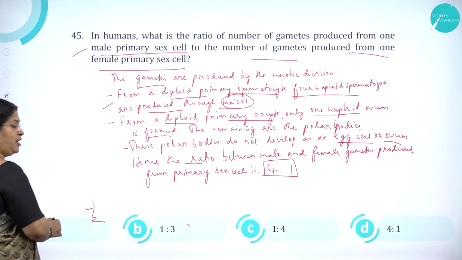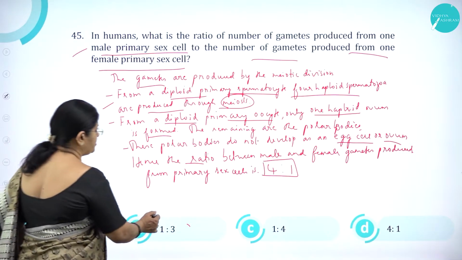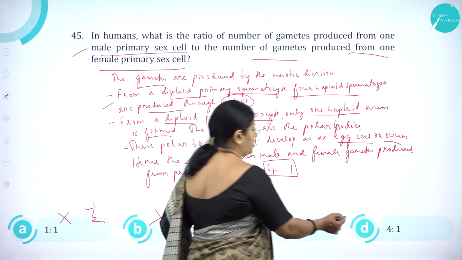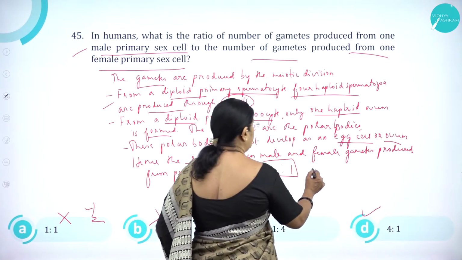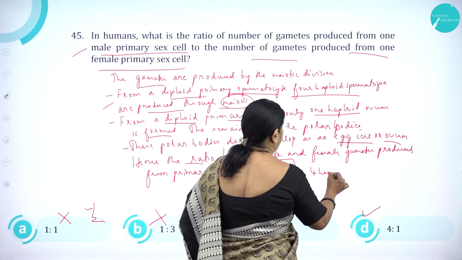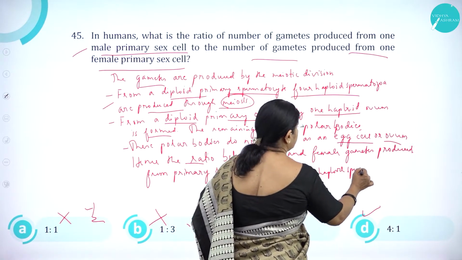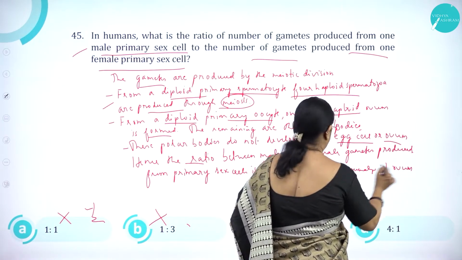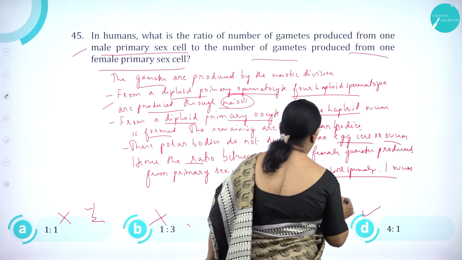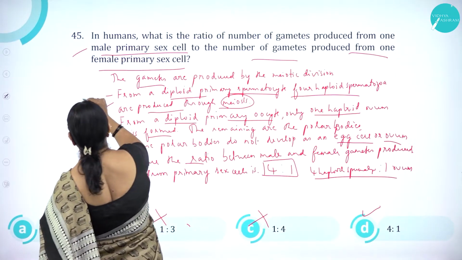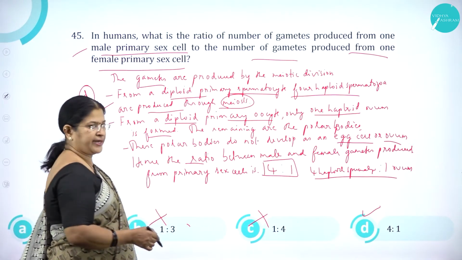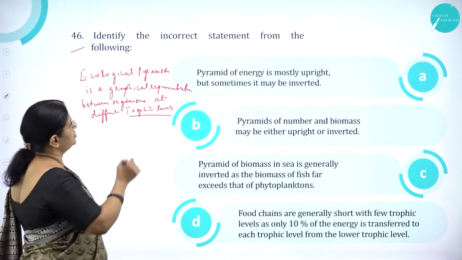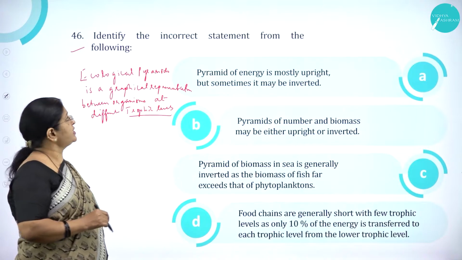So option A, 1:1, is wrong. Option B, 1:3, is wrong. Option C, 1:4, is wrong. And option D, 4:1, is correct. So four haploid spermatozoa to one ovum, so it is 4:1. Option D is correct. Moving on to question number 46.